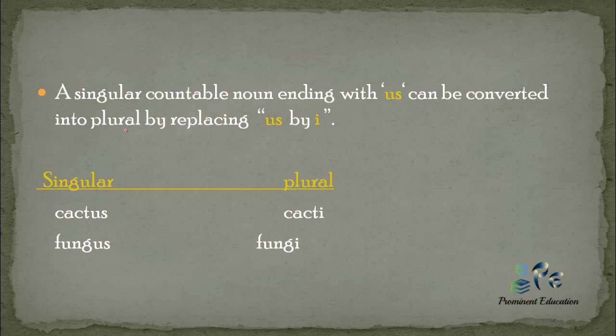Now move on to our next rule. A singular countable noun ending with -us can be converted into plural by replacing -us with -i. As you can see in the example, cactus becomes cacti and fungus becomes fungi. Only the rules are not important here; the words are most important. You should know what is the singular form of cacti and what is the plural form of cactus. These words are generally asked in your examination.